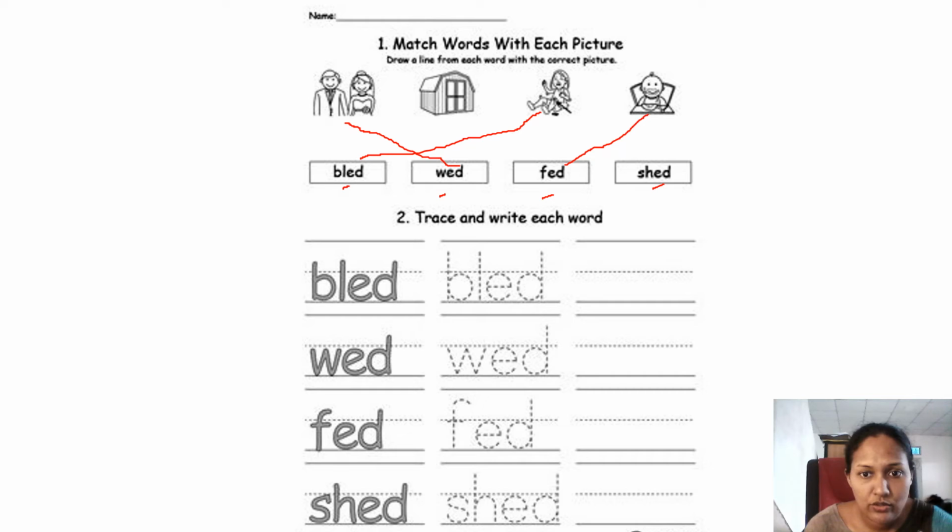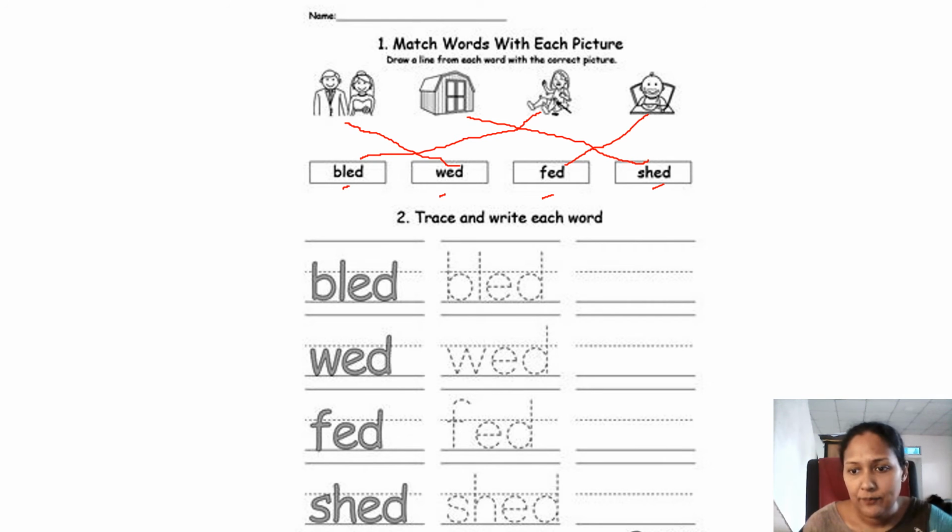Like this you can draw a line. Fed. Next one is shed. Shed. Right. Then we have another activity. Trace and write each word. So you have to read bled, then trace it, then write it. Okay. Then wed, fed, shed.